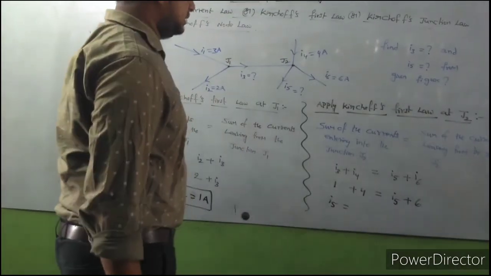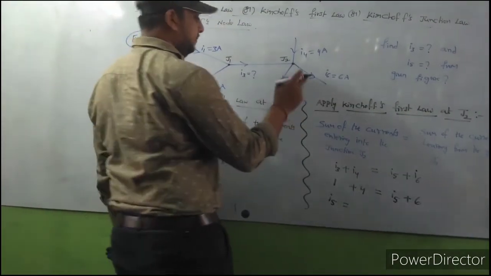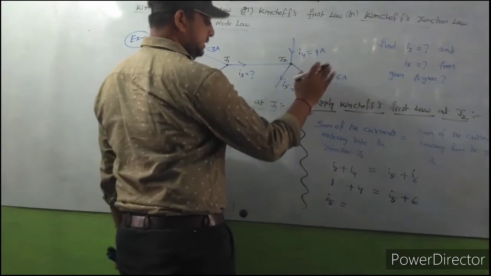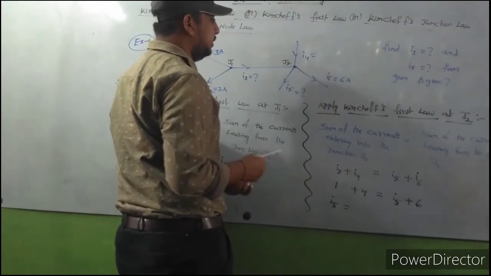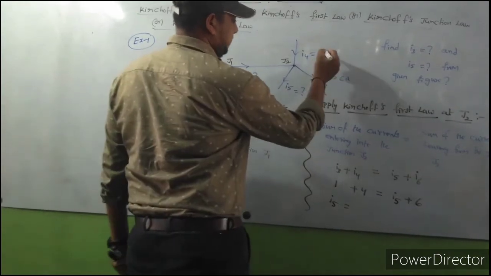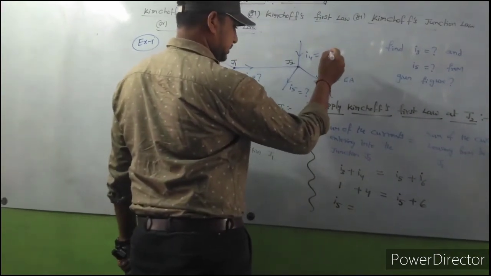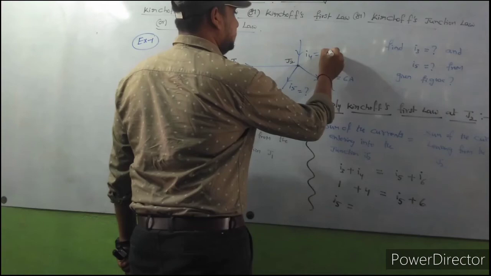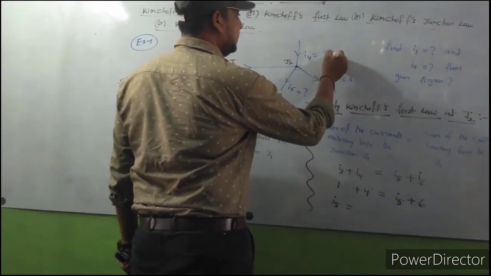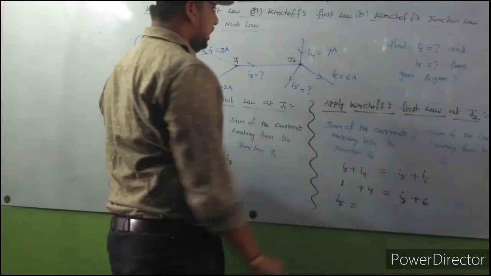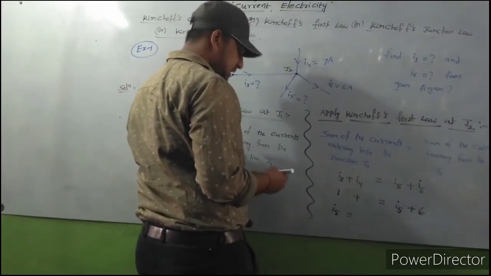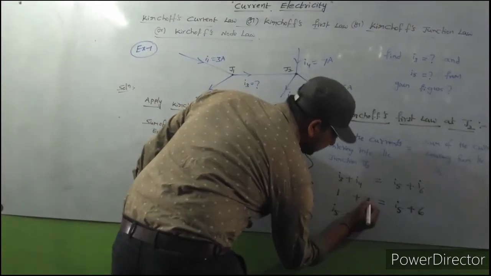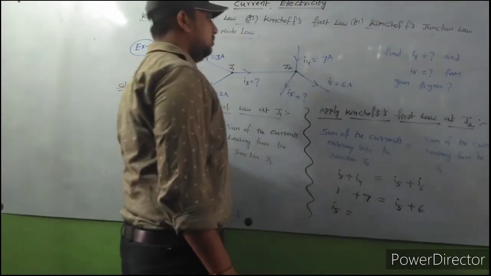You can take I4 as 7 amps. I am changing it here just to get positive values. No need to worry about that.